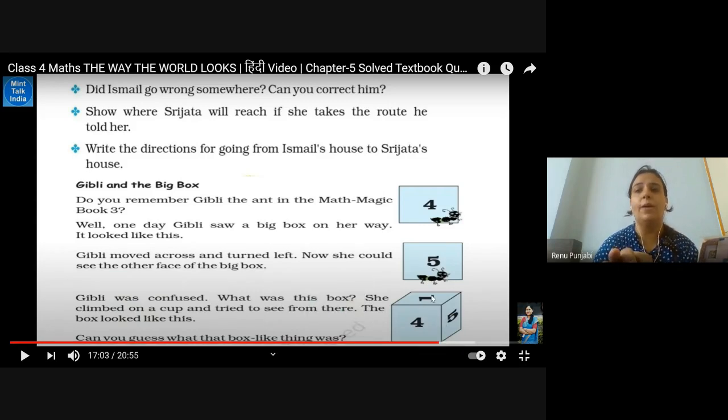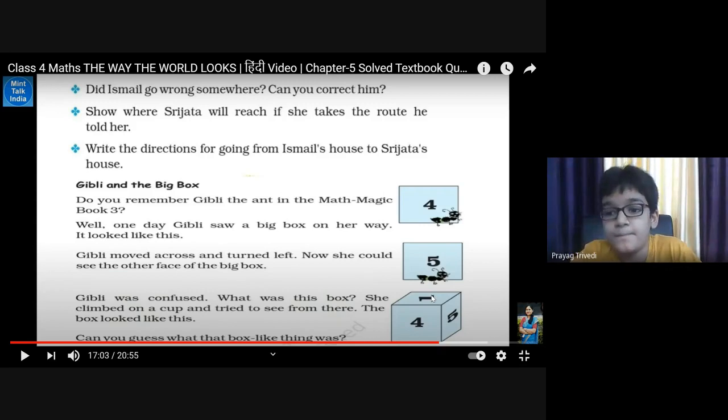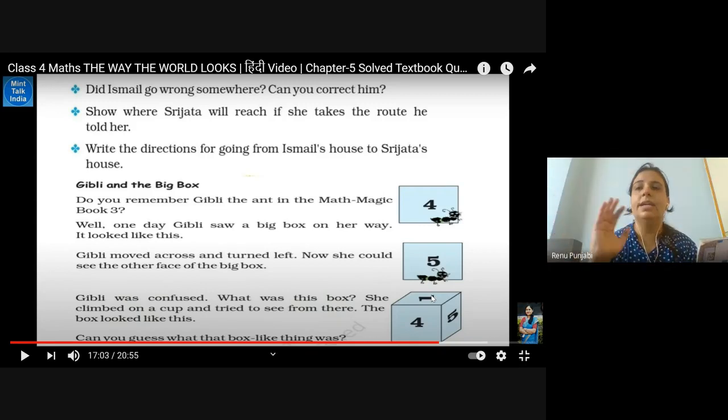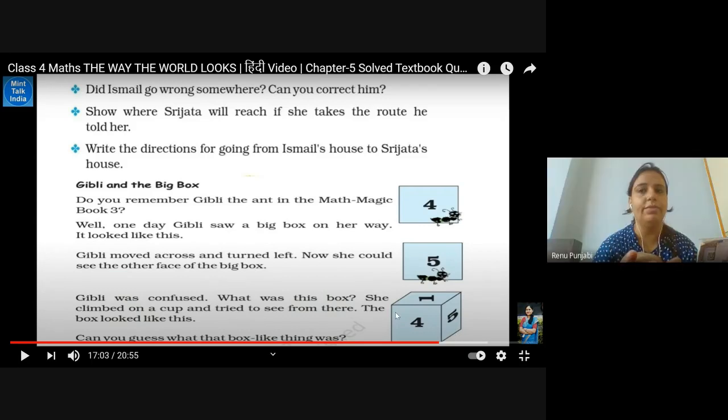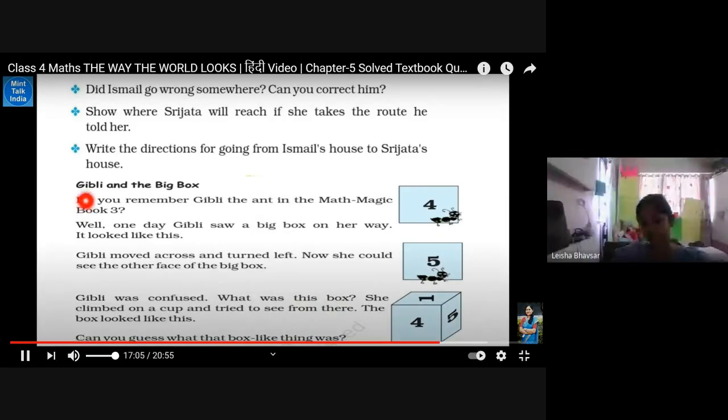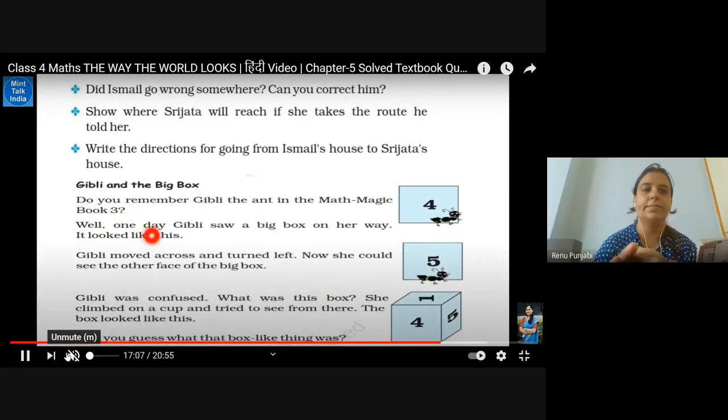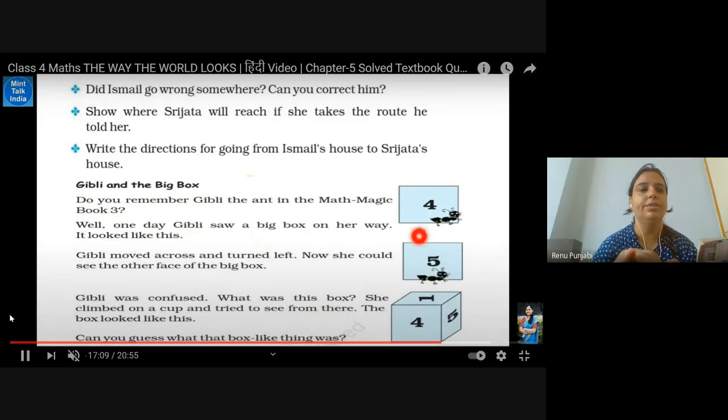So if at the top is 1, what will be the number opposite, at the bottom of the 1? 6, ma'am. And if there is a 5, what will be the opposite of the 5? 2. And if the 4 is visible, what will be the number opposite to the 4? 3. Yes, it should be 3.